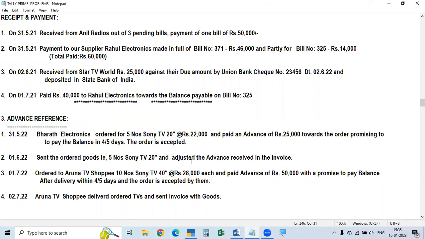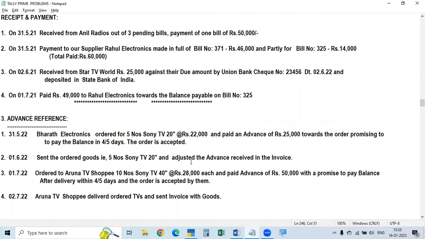I will tell you what is meant by advance reference. New reference means a new bill. Against reference means the payment is made or received against a new reference that has already been entered, against the bills. Then it is called against a particular bill. That is against reference. What is advance reference?